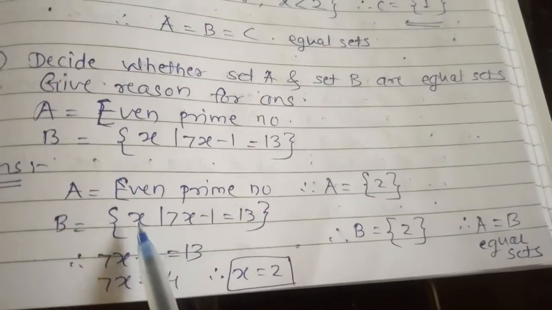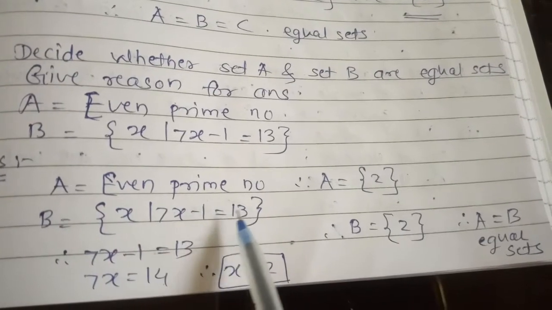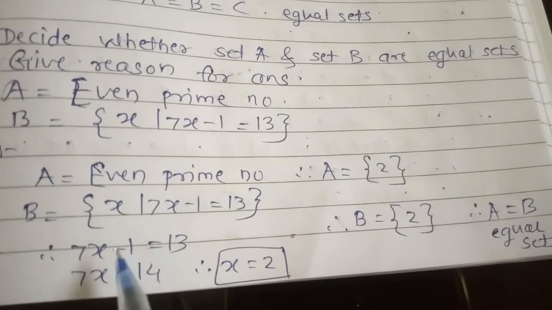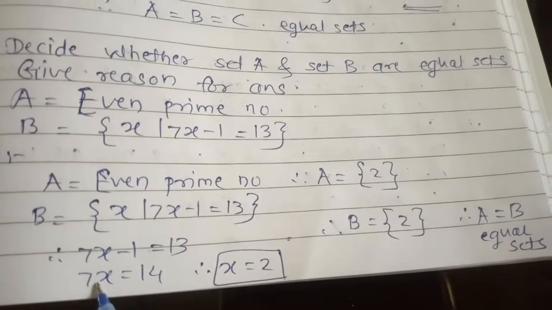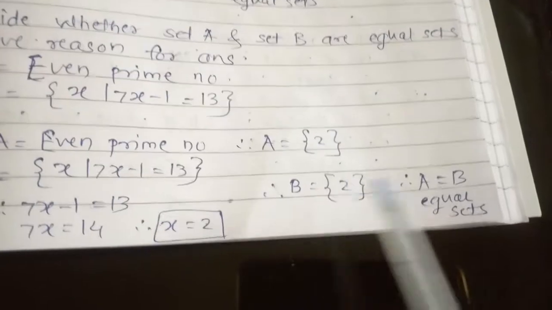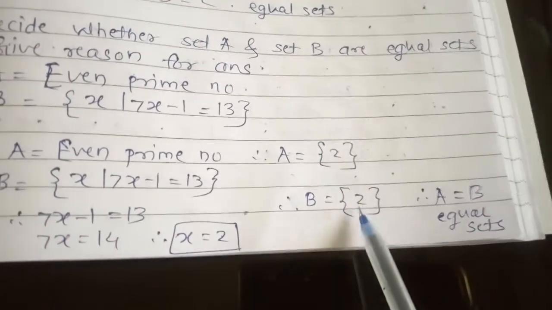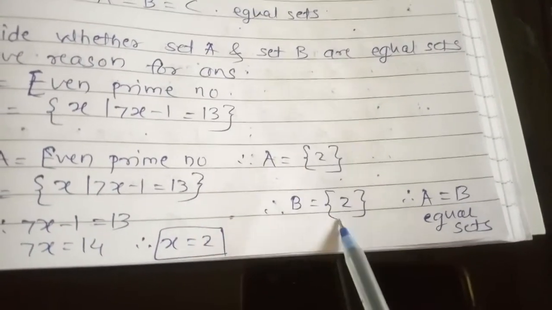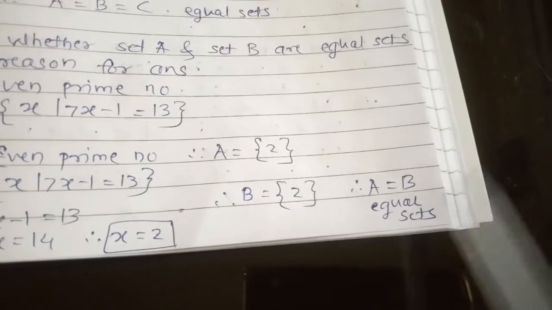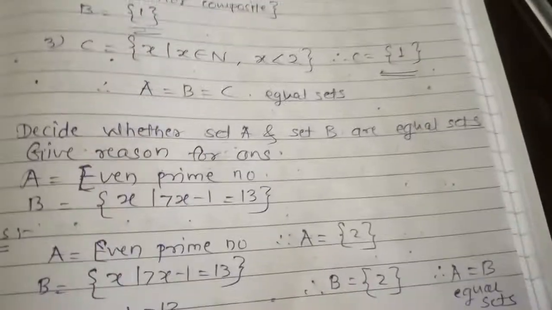So A set contains only one element, that is 2. Then next, B is the set of all x such that 7x minus 1 is equal to 13. So we write here 7x minus 1 is equal to 13. Move this 1 to this side. We'll get 7x is equal to 14. By solving we get x is equal to 2. Means again B contains the same element, that is 2. Since both the sets contain exactly the same elements, A is equal to B, means A and B are equal sets.